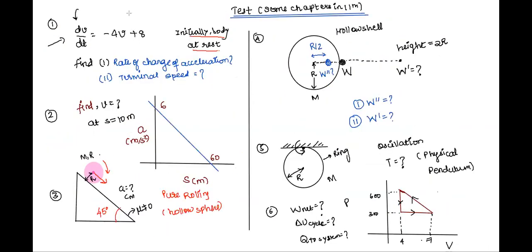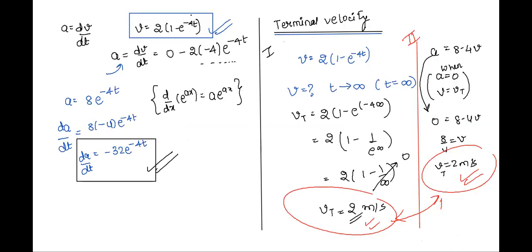Tell me, how will we go for it? Atul, can you tell me how should we go for this question? In this question, we are given the graph for acceleration and displacement, so the equation of the line should be a by 6 plus s by 60 equals 1.